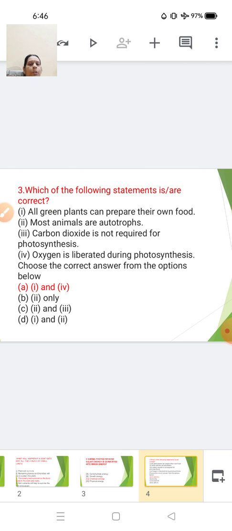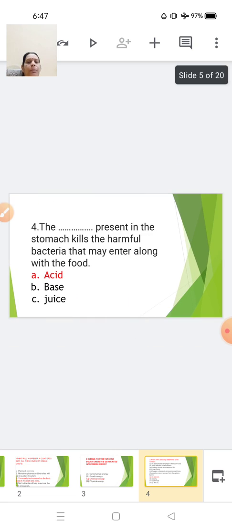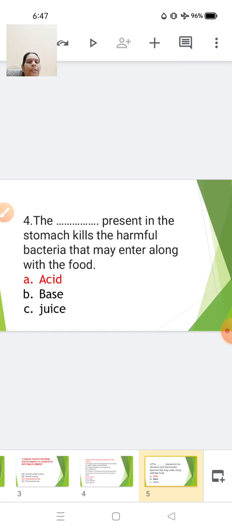So here the correct option is first and fourth, that is, all the green plants can prepare their own food and oxygen is liberated during the process of photosynthesis. As you know, they just take in carbon dioxide and water, and in the presence of sunlight and chlorophyll they undergo this process, as we have already discussed.